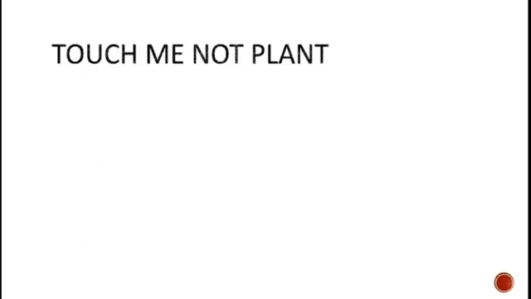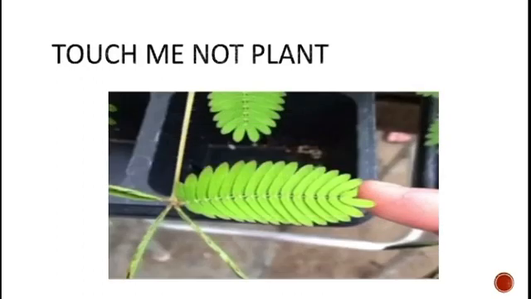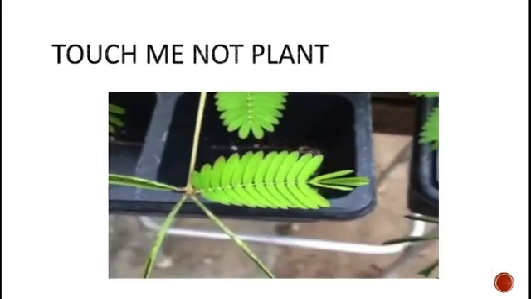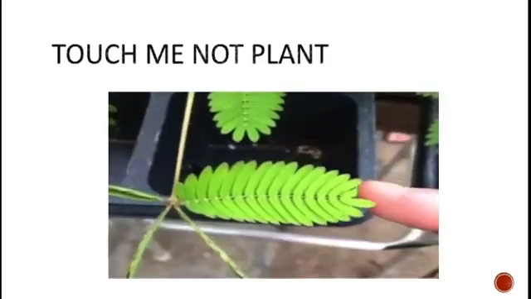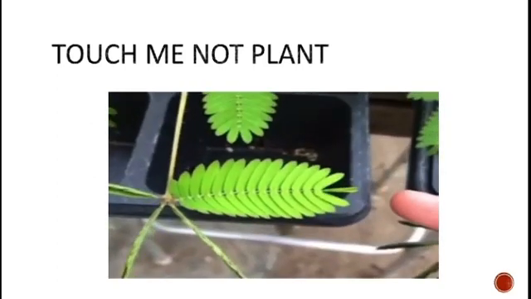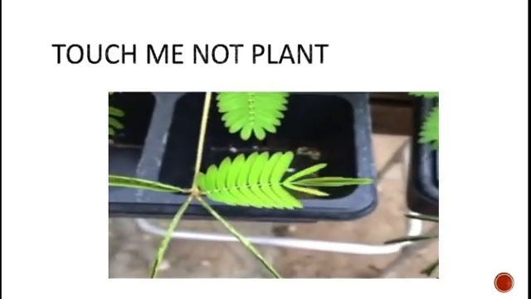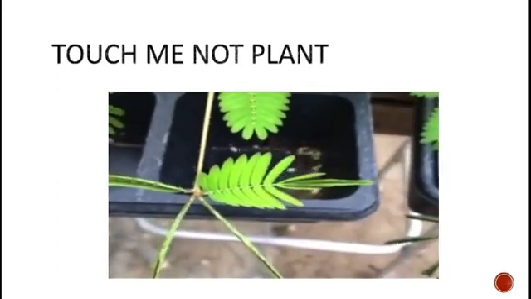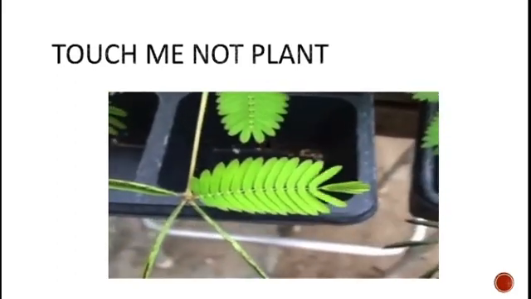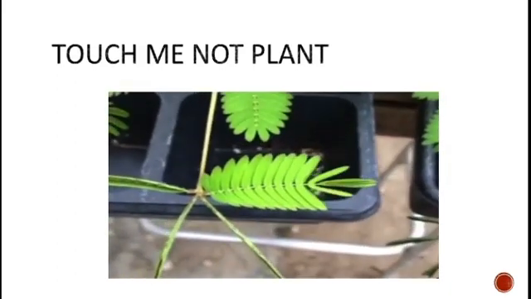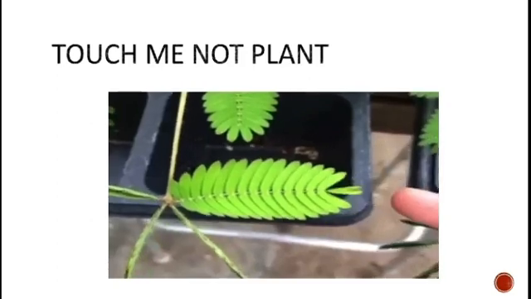The leaves of the touch me not plant get folded. So let us see this. You can see that the leaves get folded once they are touched. So what is this? This touching is the stimulus, and the curling or the folding of leaves is the response. So once you touch the leaves, they get folded. So this is the response, right?